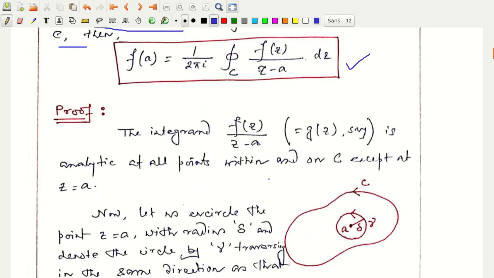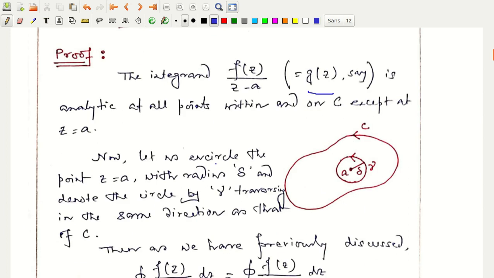So how do I prove that? I have said that f of z is an analytic function within and on a closed contour C. So the integrand f of z divided by z minus a, if I call it g of z, then that is also analytic at all points within and on C, except at z equal to a.